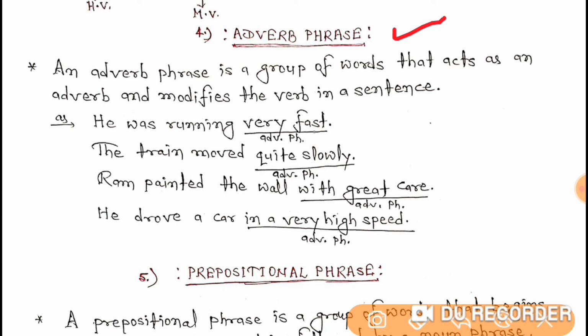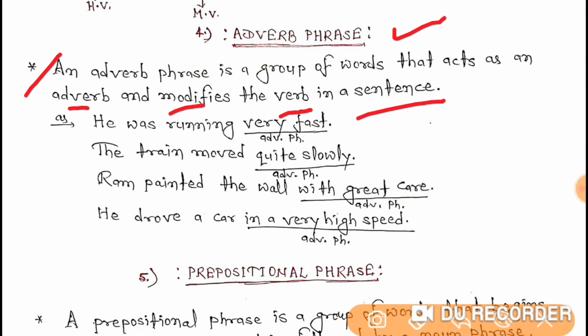So now let's understand it with the help of its definition and some examples. The definition tells you an adverb phrase is a group of words that acts as an adverb and modifies the verb in a sentence.